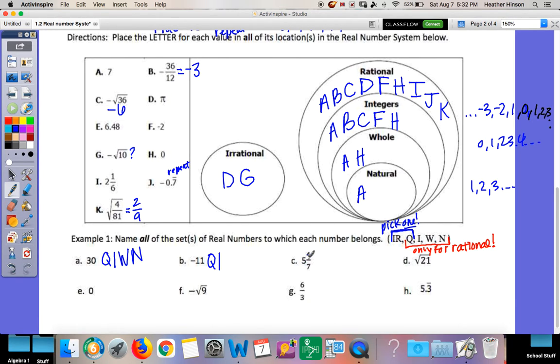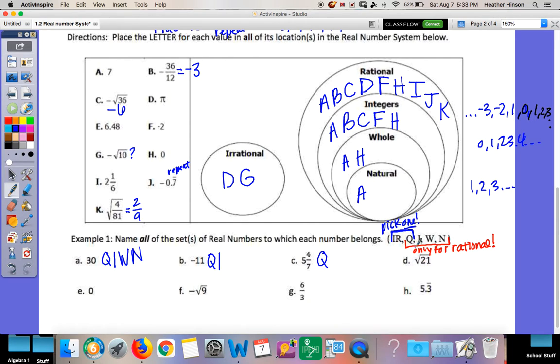Okay, C, 5 and 4/7. Is that irrational or rational? Fractions are always rational, so go down your list. Is it an integer? No, because it has a fraction. Can I simplify that fraction? No, nothing goes into 4 and 7, so that is it. That's my stop.